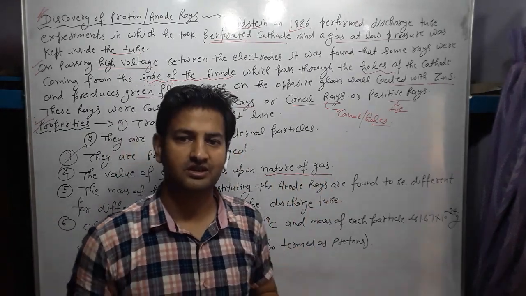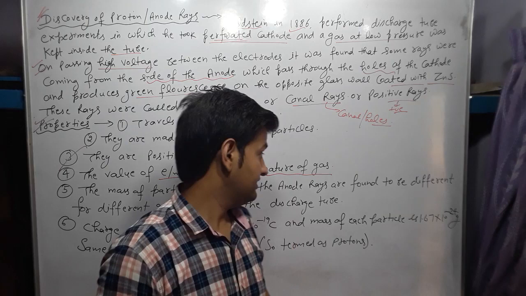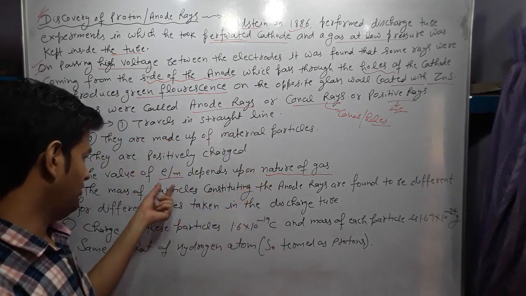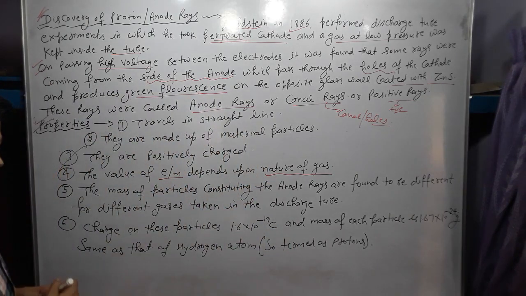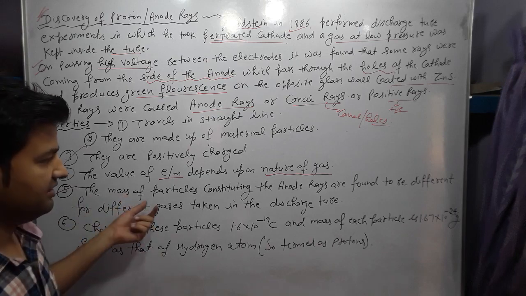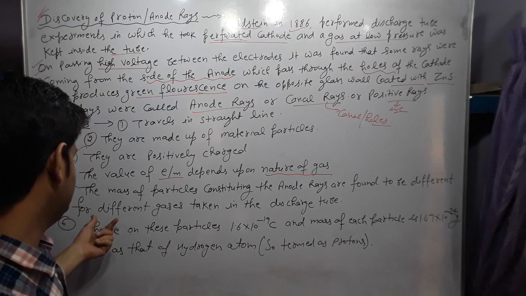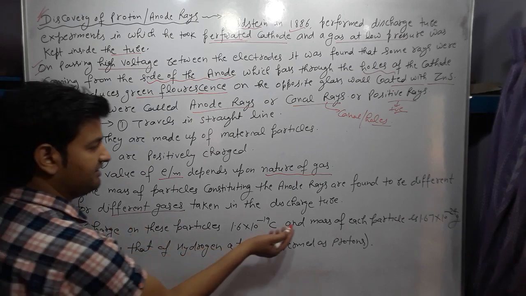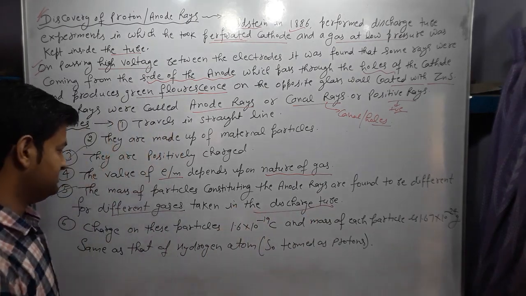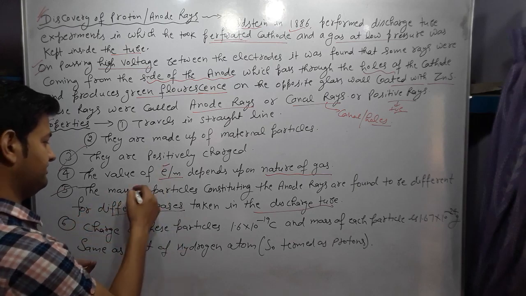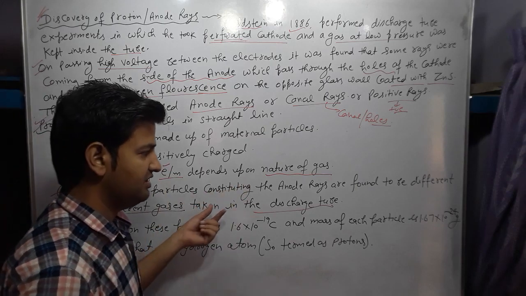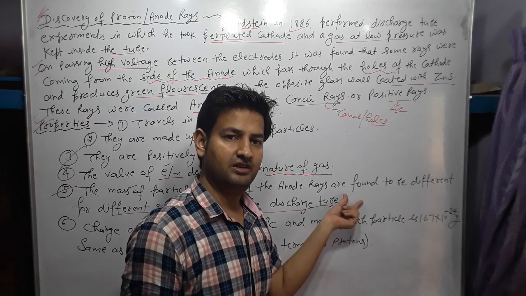The gas which is taken in the discharge tube determines this value of charge by mass. Next, the mass of the particles constituting anode rays is different for different gases taken in the discharge tube. Means mass and charge depend upon the nature of the gas present in the discharge tube.